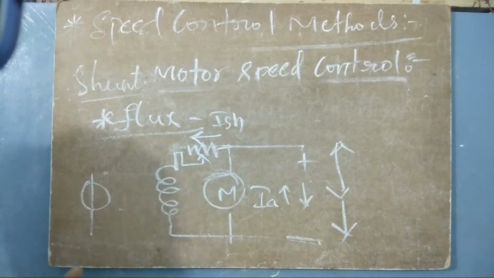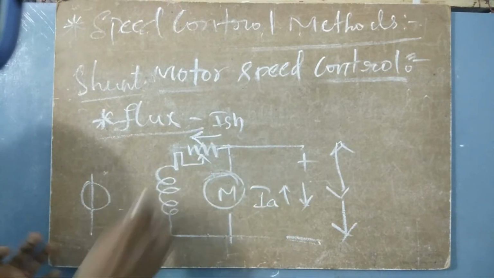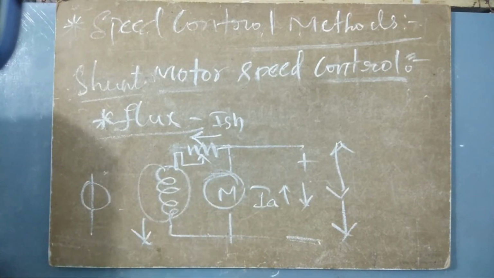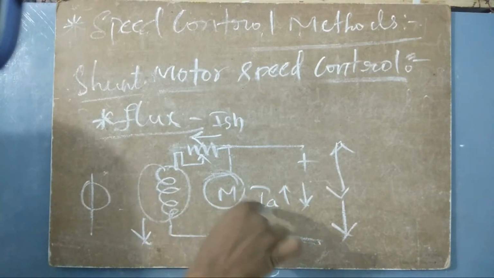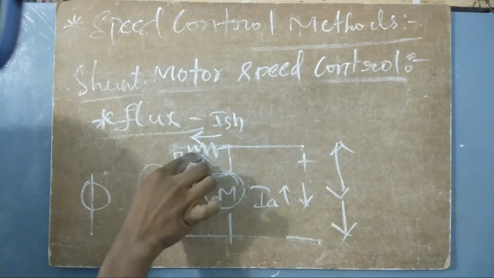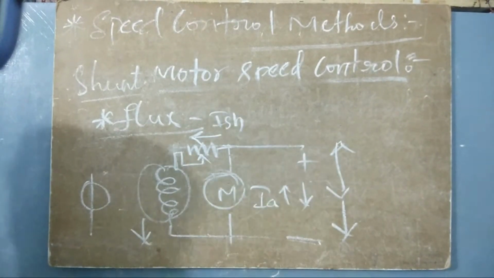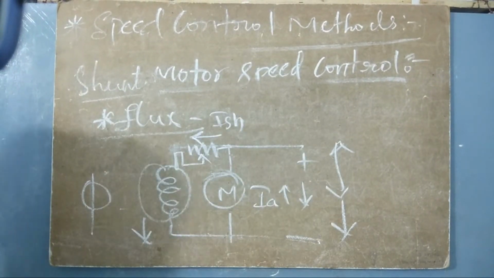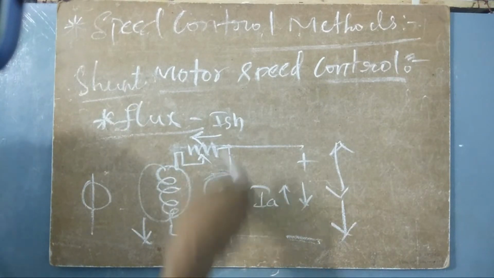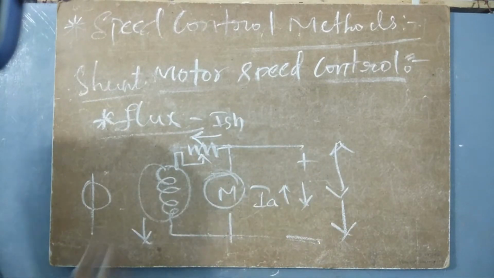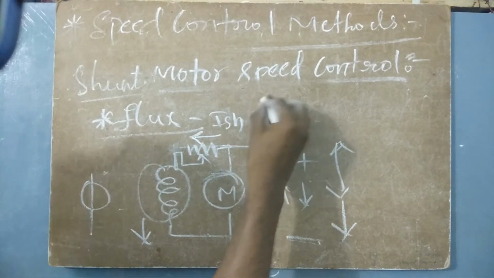The flux will get reduced. If ISH is less, the flux will be less. If flux is less, the speed will be more. If resistance is high, the ISH will be less. If ISH is less, the flux also will be less. If flux is less, the speed will be more. Understood? So I will draw some kind of sequence here.